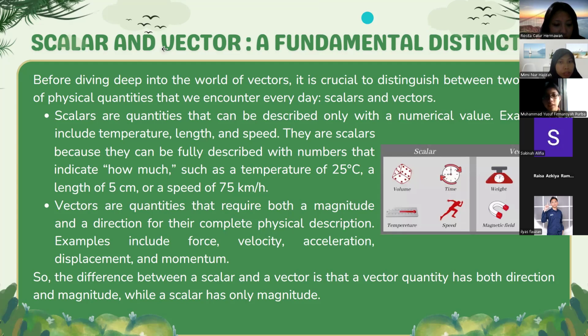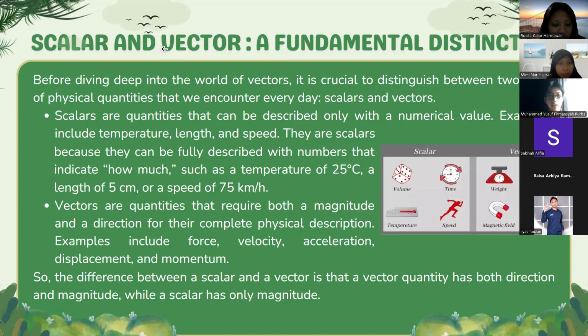Scalars are quantities that can be described only with a numerical value. Examples include temperature, length, and speed. They are scalars because they can be fully described with numbers that indicate how much, such as a temperature of 25 degrees Celsius, a length of 5 centimeters, or a speed of 75 kilometers per hour.